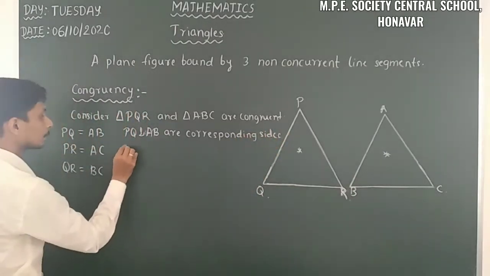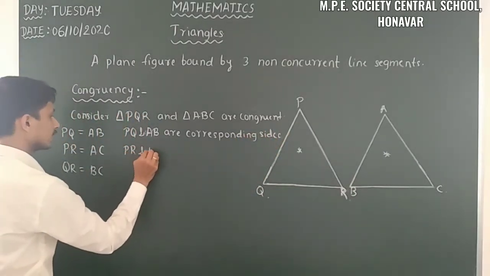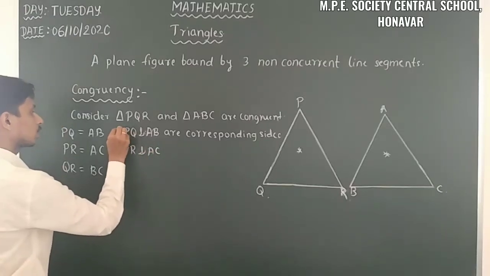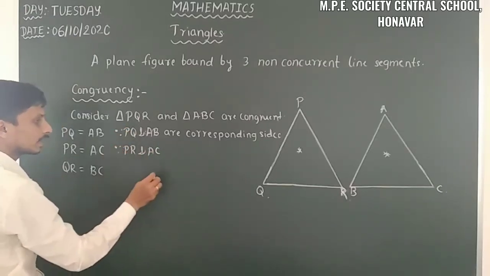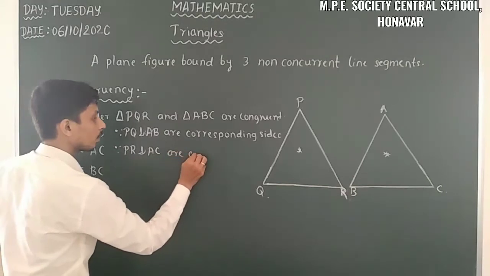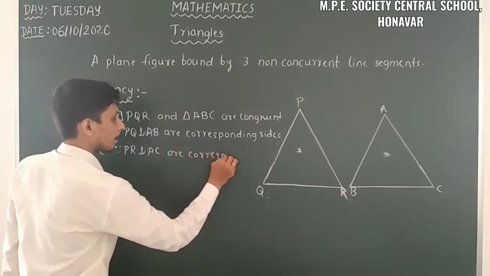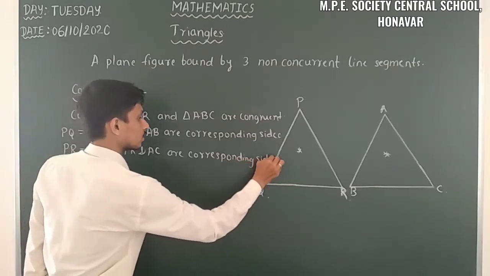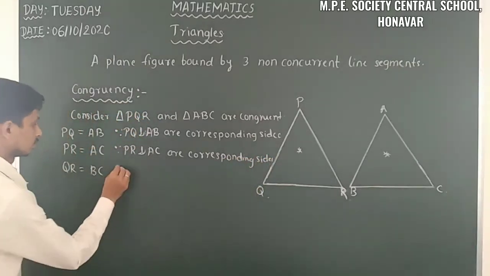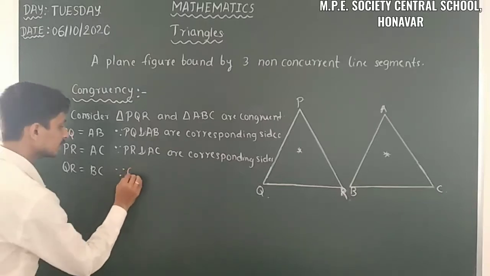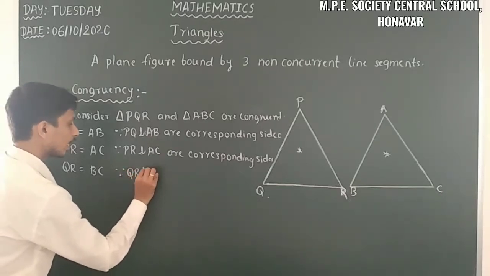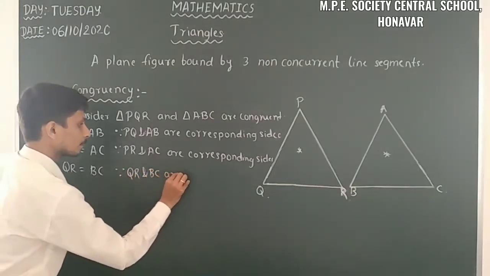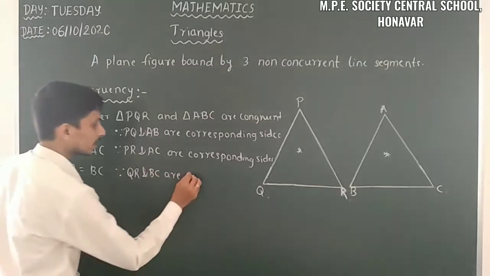Then PR and AC are corresponding sides. Then QR and BC are corresponding sides.